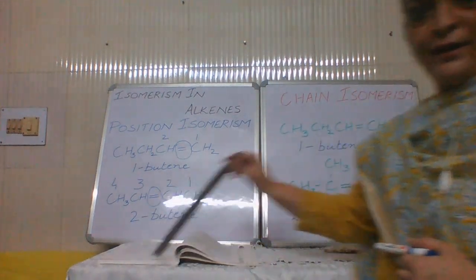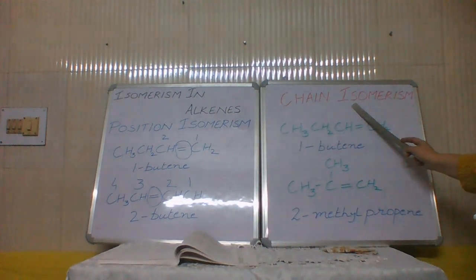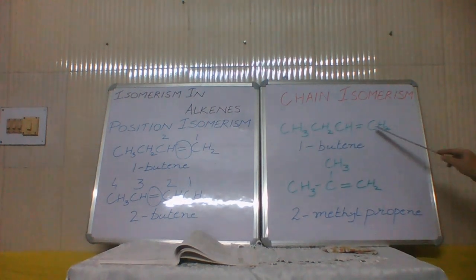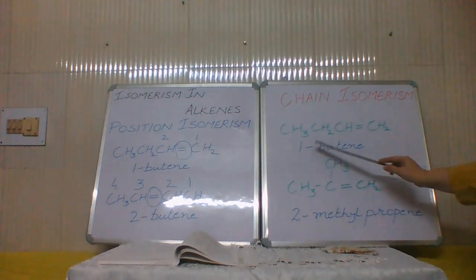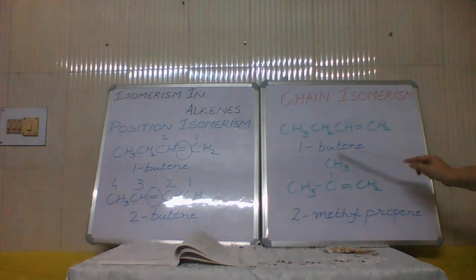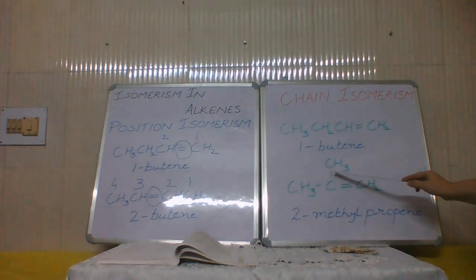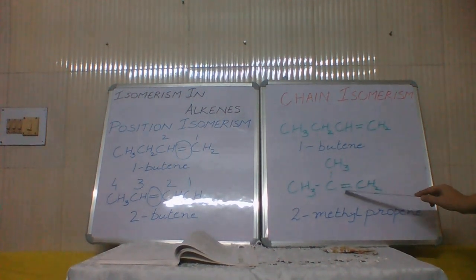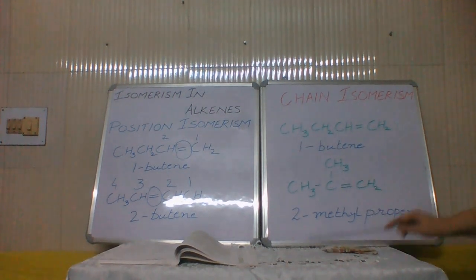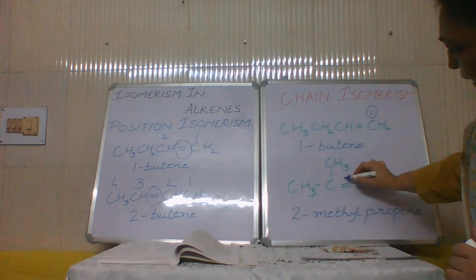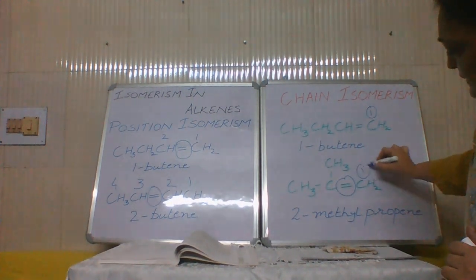Now coming to chain isomerism. In chain isomerism, all the 4 carbons of butene are in a straight chain, which you call 1-butene. Now in the second case, we take one of the carbons and make it out of the chain and put it on carbon number 2, and the double bond is here. We are not disturbing the position of the double bond. The double bond was at carbon number 1 and here also it is at carbon number 1.